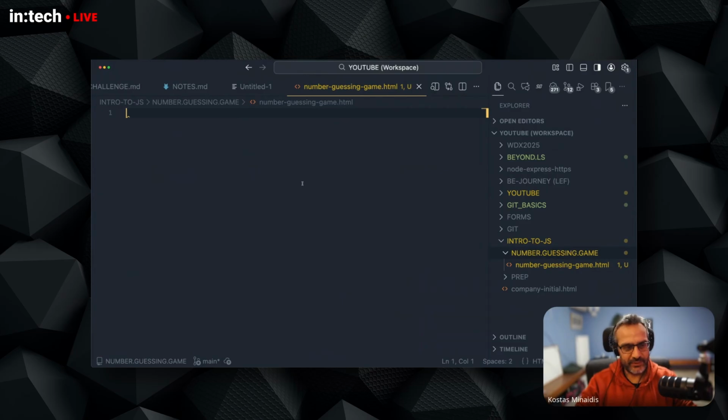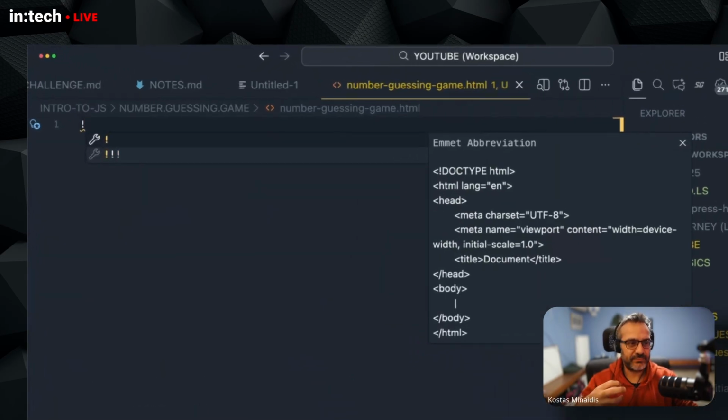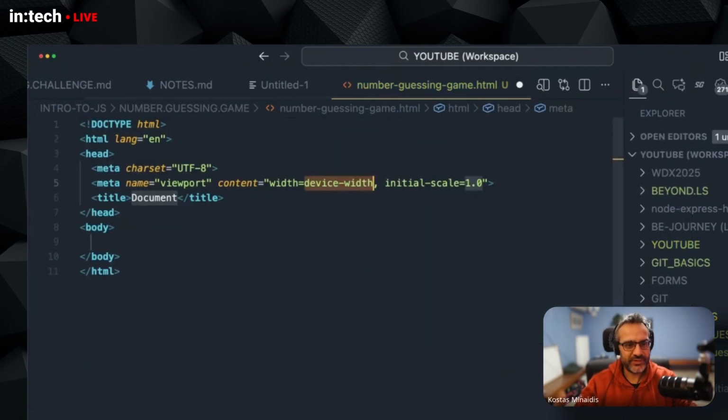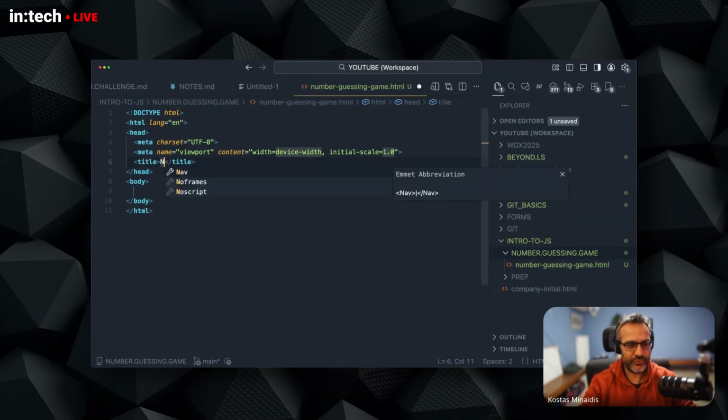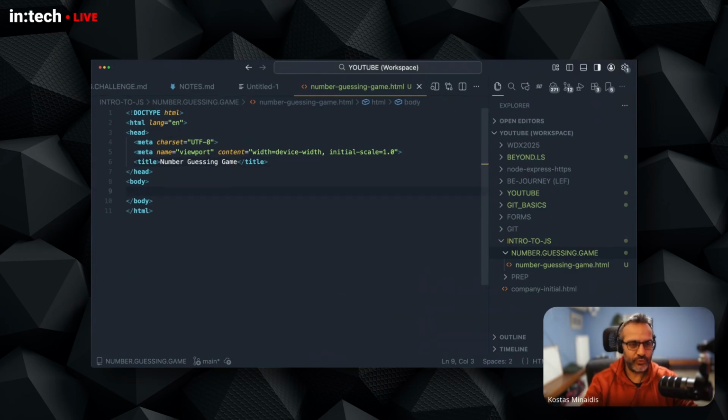So a basic web page structure by using the exclamation point abbreviation and then pressing enter or tab to just create a basic page. I'm going to give it a title, so number guessing game. Then inside the body, I'm going to give it a heading, so number guessing game. This will be shown in the page body, and this will be shown in the tab when I open this